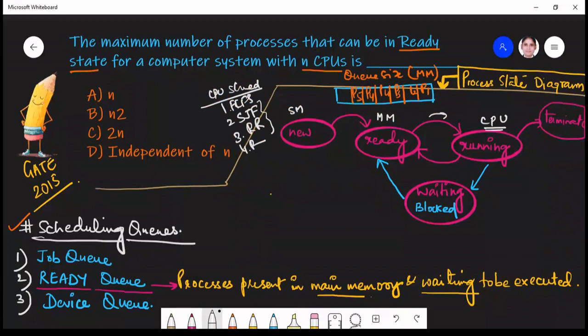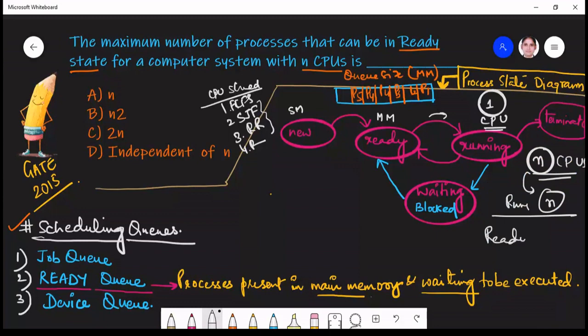Now coming to CPU, if your system has only one CPU, the number of processes which can come into the running state can only be one. But what about the processes which can be in the ready state? There can be any number of processes depending on the queue size. But if your system has n CPUs, then obviously the number of processes which can be in running state can be n. But what about the ready state? Again it is independent of the number of CPUs.